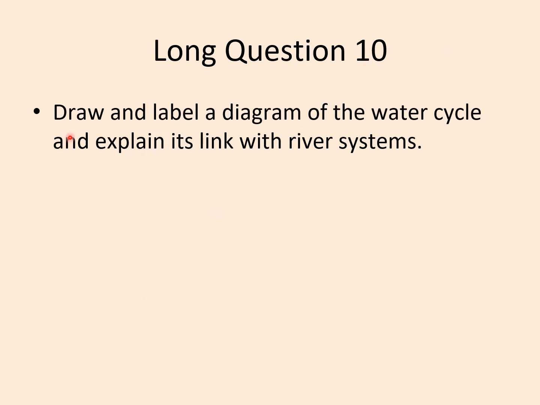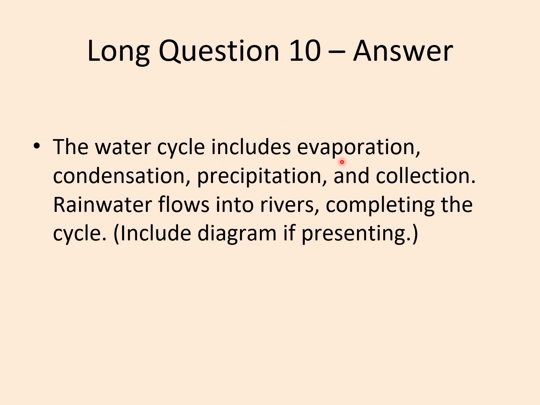Then the last question is: draw a labelled diagram of the water cycle and explain its link with river systems. I'll give you a reply, but I'll explain it, and you'll have to draw it yourself, right? The water cycle includes evaporation, condensation, precipitation and collection. Rainwater flows into rivers, completing the cycle.